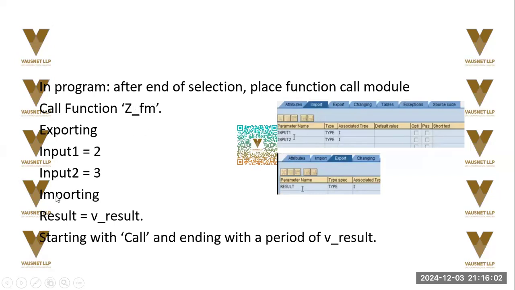And this importing is basically the inside of the function module where it will calculate the result, starting with call and ending with a period, v result. So over here, when we actually use the syntax exporting, it has no full stop: input 1, input 2, importing, and result. Now this is the whole block. It starts from here and ends here with a full stop after this syntax.